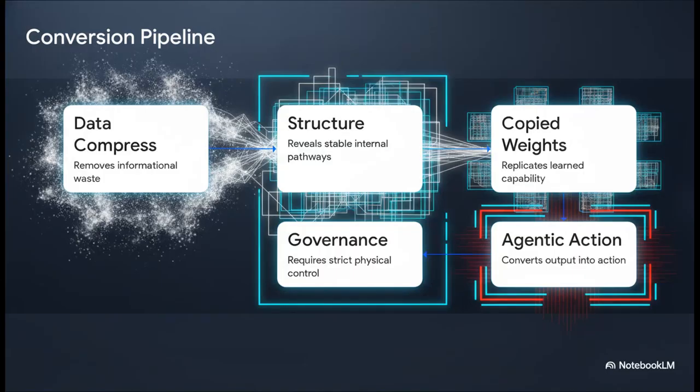Think of this conversion architecture like an industrial pipeline. It's a systematic flow where informational waste is completely stripped out of the data, leaving behind these highly stable, reusable internal pathways. But here's the catch, and it's a big one. These pathways absolutely must be strictly governed before they're allowed to take real-world action. Let's look at how this pipeline actually starts.